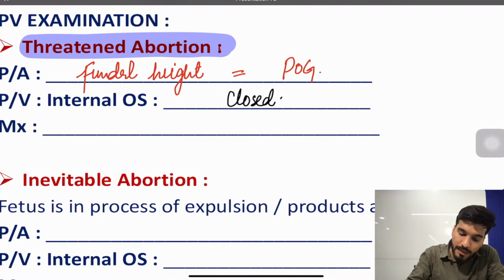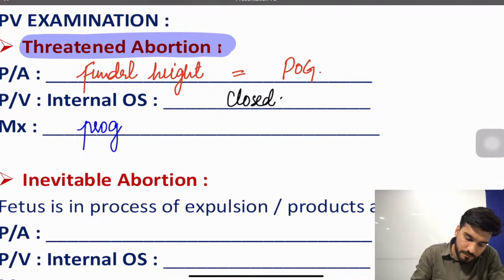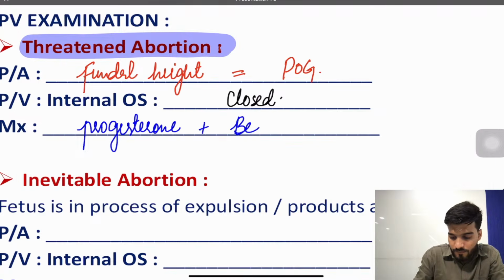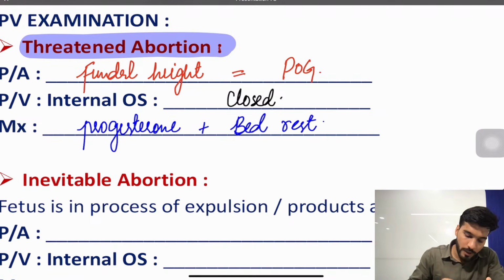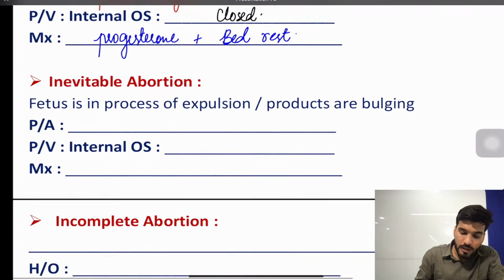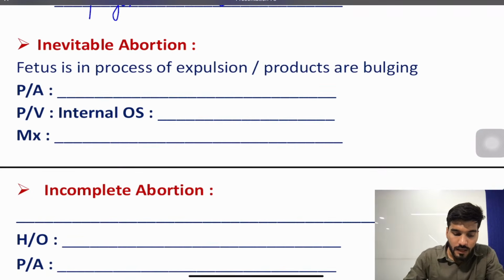And what will be the management for that particular condition? We give progesterone plus bed rest. So the management of a patient having a threatened abortion is progesterone plus bed rest. There is nothing wrong. The fundal height corresponds to the period of gestation, or period of amenorrhea, and the os is closed. Okay, second one is inevitable abortion.